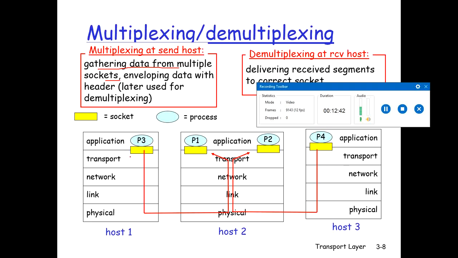Now multiplexing occurs at the source host and demultiplexing always occurs at the receiving host. So always keep in mind, the transport layer has the responsibility of delivering the data in the form of segments to the appropriate application process running on the host. So let's take an example.